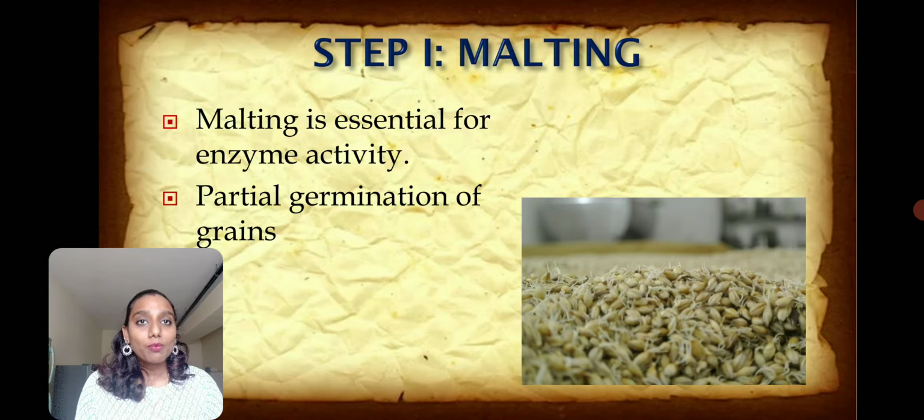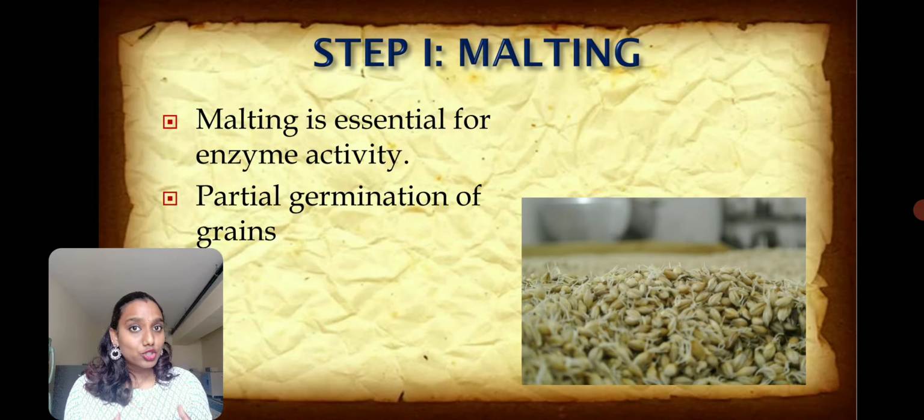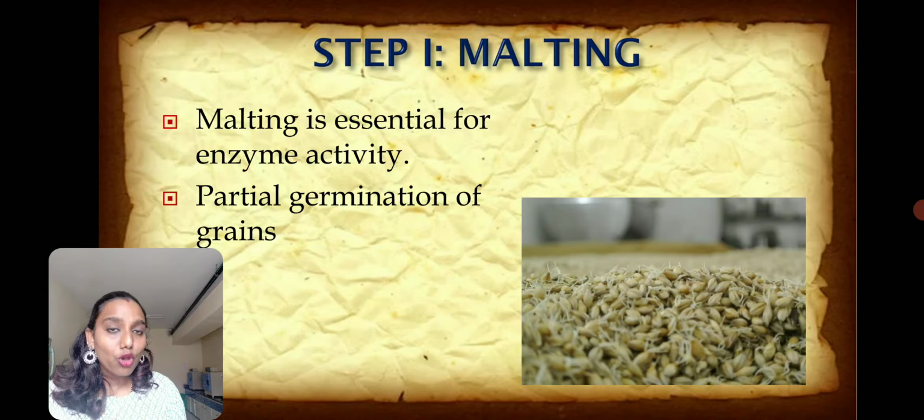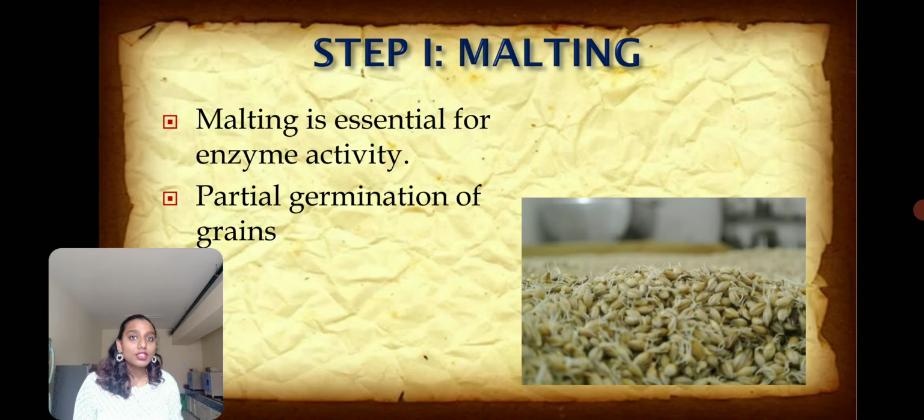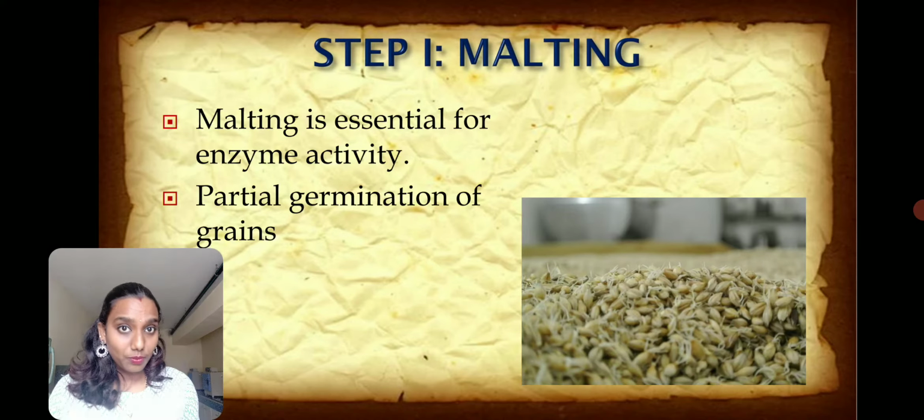Saccharomyces cerevisiae is a yeast species which is a very important inoculum usually used in all alcohol production. Now malting involves the soaking of grains in water for about 2 to 3 days. During this soaking, the moisture in the water will be absorbed by the grains and the grains will start germinating.